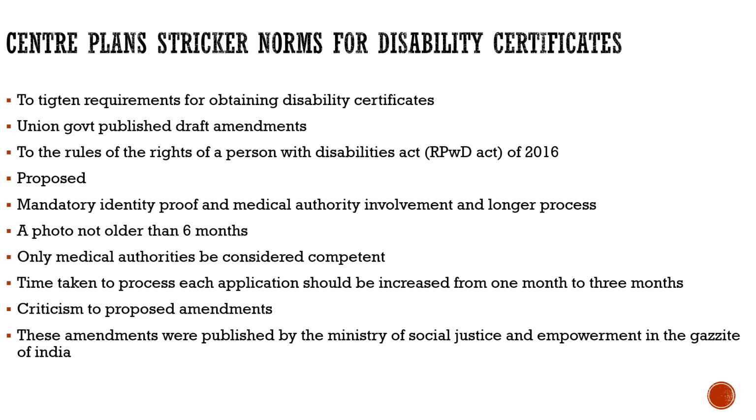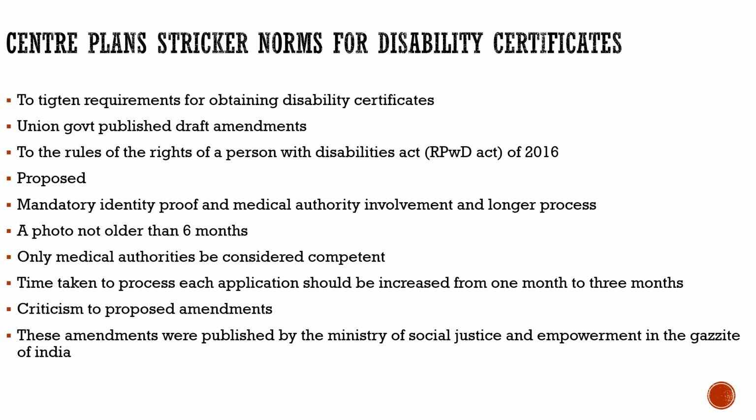Now moving to another article of today's discussion, it talks about the Centre planning stricter norms for disability certificates. Why have these norms been brought out? What is the reason for that? We saw recently in the news that an IAS officer committed fraud regarding disability certificates, and because of some actions she had done, she has been caught out, and now this has become the news of the town. So with respect to that, the Centre plans stricter norms for disability certificates.